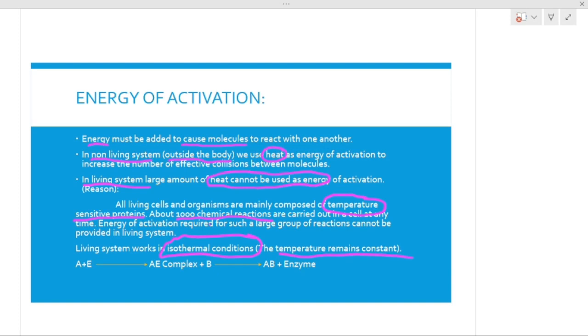And another basic reason is that living systems work in isothermal conditions. Isothermal conditions means the living system works best when the temperature is constant. So these three basic reasons are there why we are not giving heat as an energy source, right?